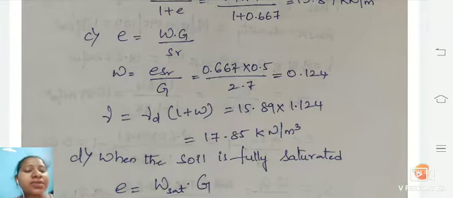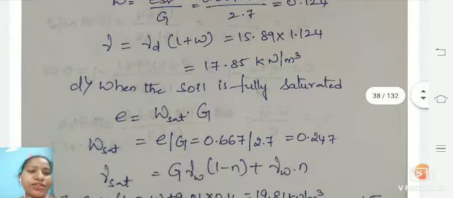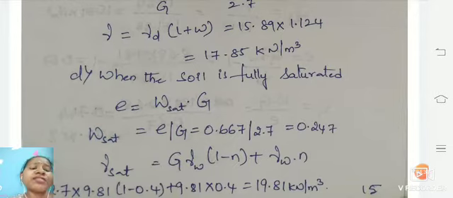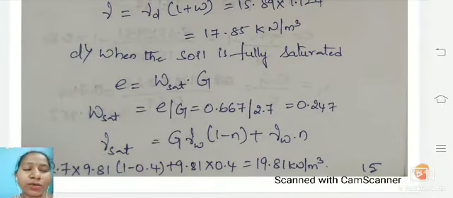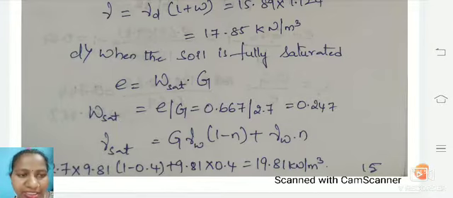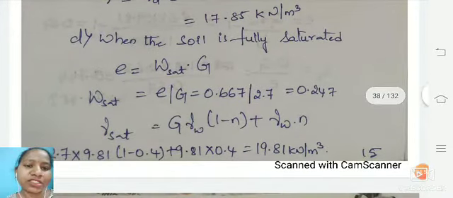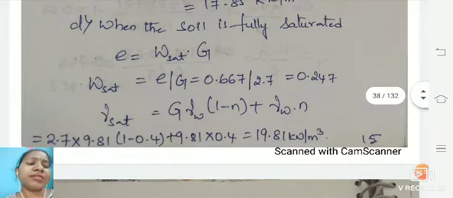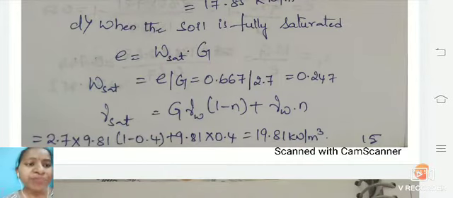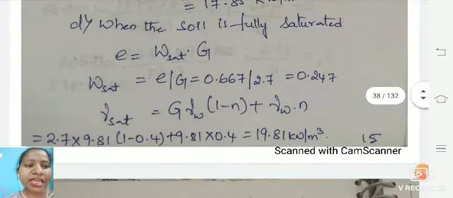Now the next is, when the soil is fully saturated, you have a formula for this. That means for fully saturated, 0.667 divided by the specific gravity, that is 2.7, you will be getting 0.247. And for gamma sat, you have a formula for this also, that is G gamma w into 1 minus n plus gamma w into n, where n is nothing but our porosity here.